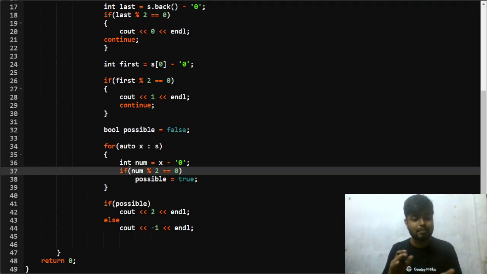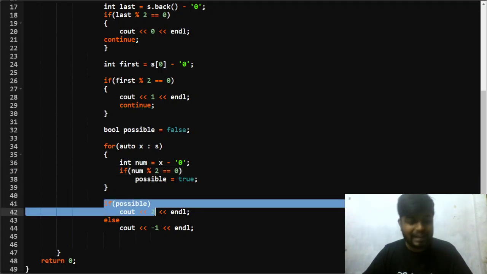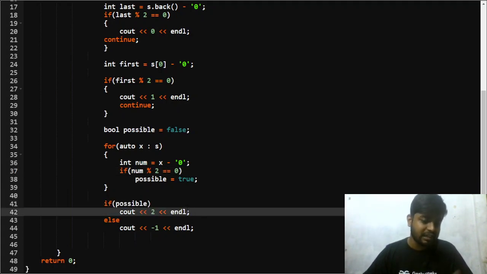After that you can simply reverse the number in the second move, and in this way the even digit will be present at the last position and the number will become even, right? So this is the code for this. If you get any even digit in the number from the second index up till the second last index, then you will print 2, otherwise you will print -1, right?